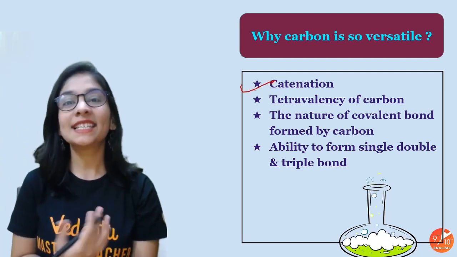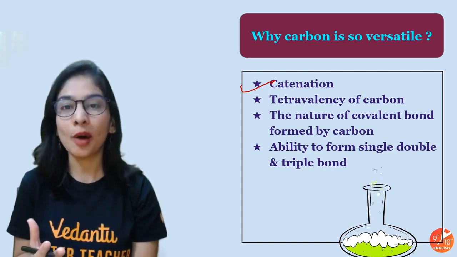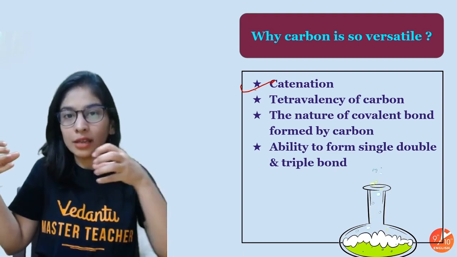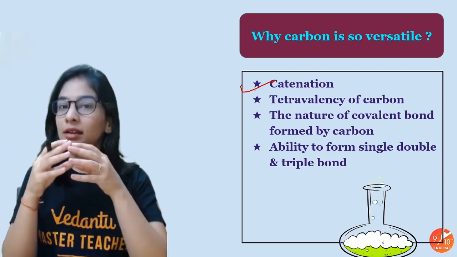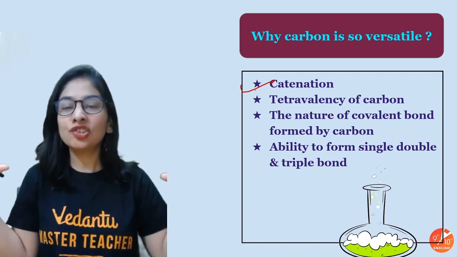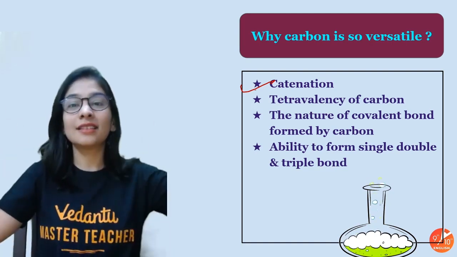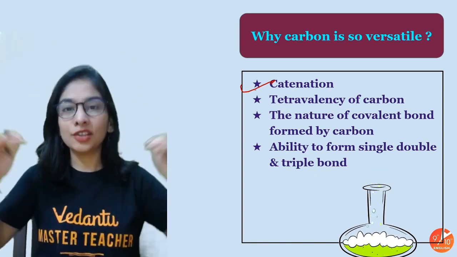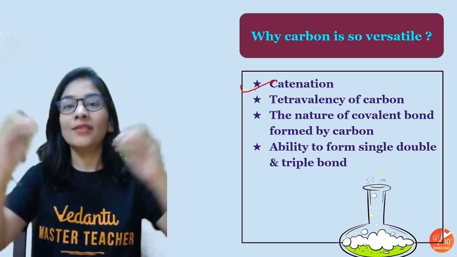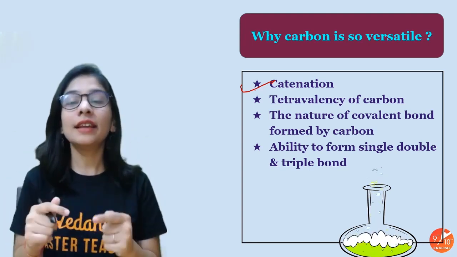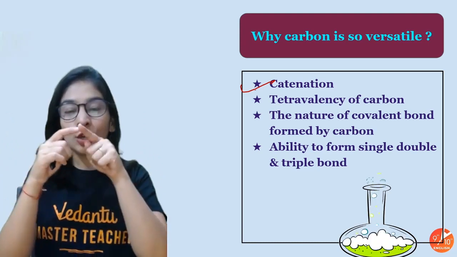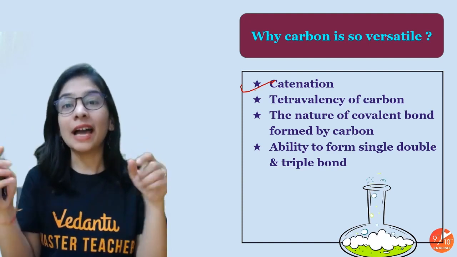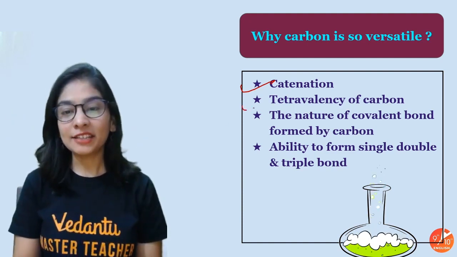The very first one is catenation, called the self-linking property. Self-linking means how carbon can combine with itself to make a long carbon chain in a straight chain manner, in a branch chain manner, where some of the carbon acts as a branch to my main parent chain, like a tree having some branches. And a cyclic carbon chain, where all the carbon is connected to each other in a cyclic manner, not having a free end, like making a triangle, rectangle, pentagon and so on.